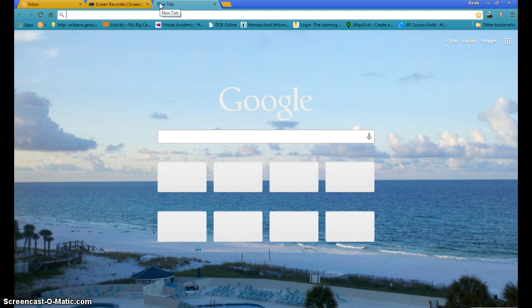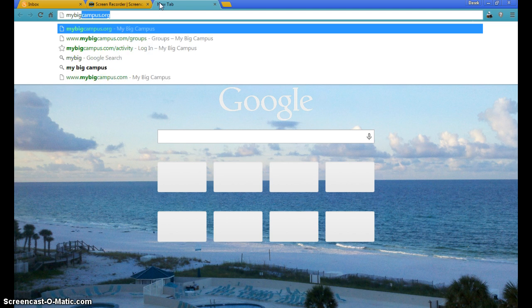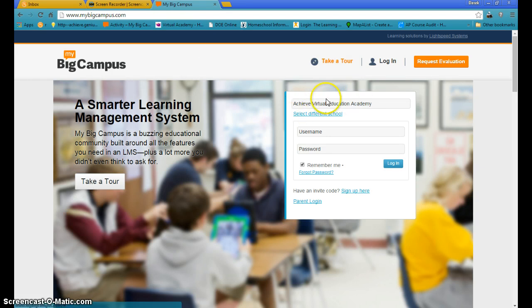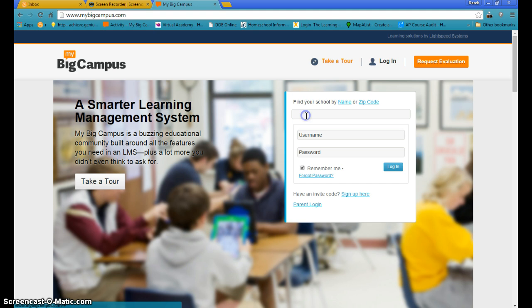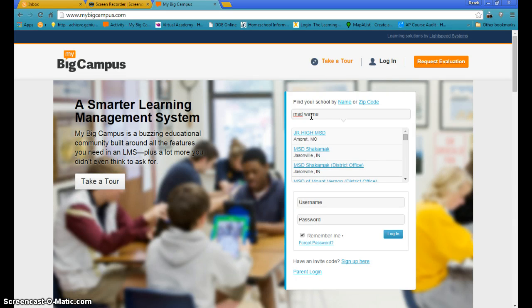First, you're going to need to go to the internet, and you're going to type in mybigcampus.com. And from mybigcampus.com, you'll come to a login page. And when coming to the login page, you'll notice there are three fields that a student must have selected. Our online students, for the most part, should be selecting their school, and for Wayne Township schools, they all start with MSD Wayne. And then as you wait, you'll see them pop up.